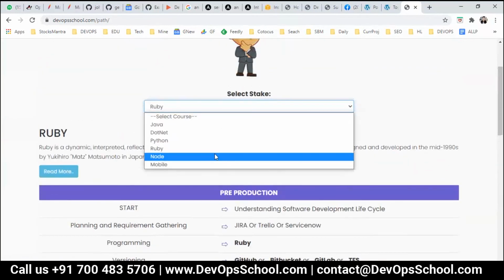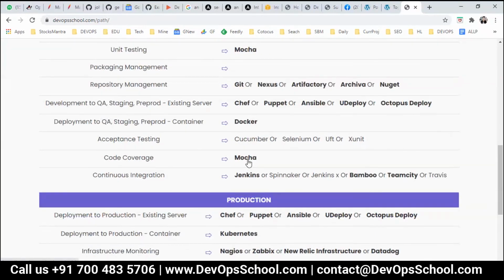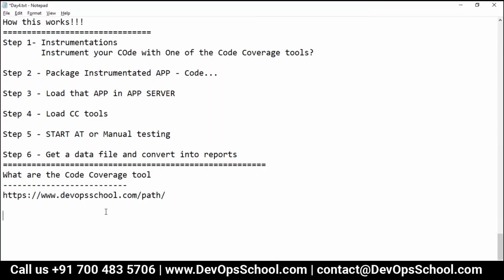If you have Node, then you have Mocha. So guys, we have different tools in different programming languages to find out the code coverage reports. Now we will focus on Jacoco. Everyone understood this?